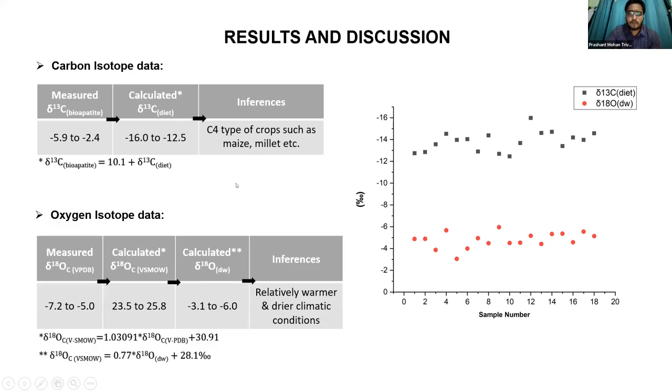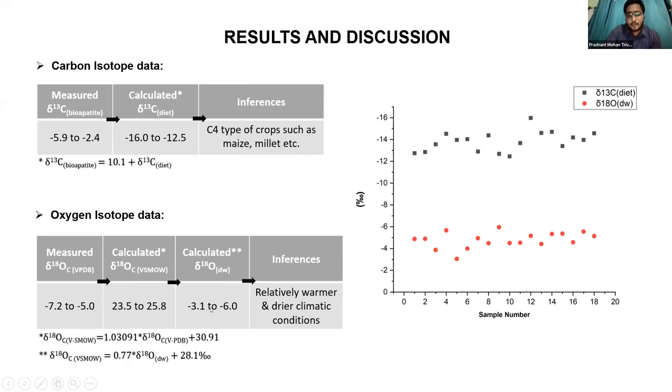Another thing is that we have also studied the oxygen isotope data from the Rakhigarhi archaeological samples. Here the measured value, which is VPDB, is minus 7.2 to minus 5.0. Then we convert VPDB to VSMOW using the Dellinger 2011, I think, formula. Then, when we got the delta 18O, we derived from this the delta 18O drinking water using the Pollard 2011 formula, which is 0.7 to 10.